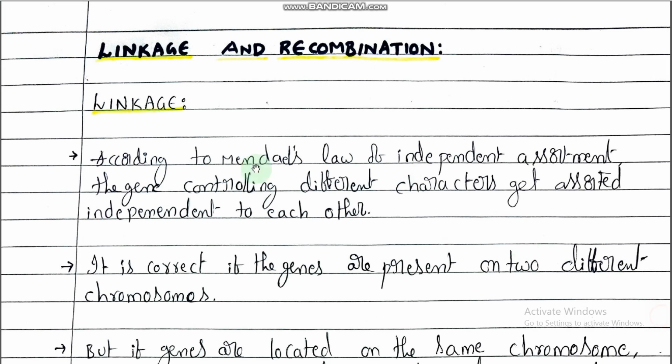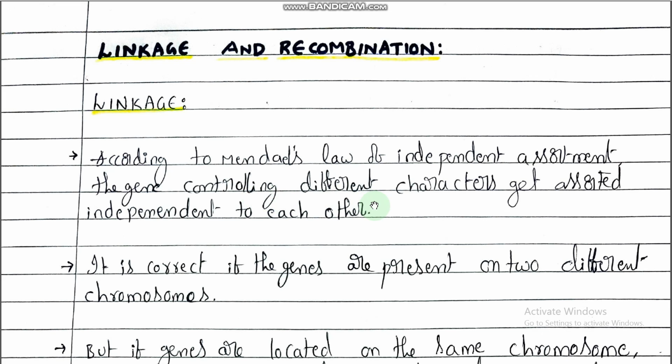Linkage. According to Mendel's law of independent assortment, the genes controlling different characters get assorted independently of each other. So what had Mendel proposed? One of his postulates is independent assortment: at the time of the formation of the gametes, the factors are independently assorted.